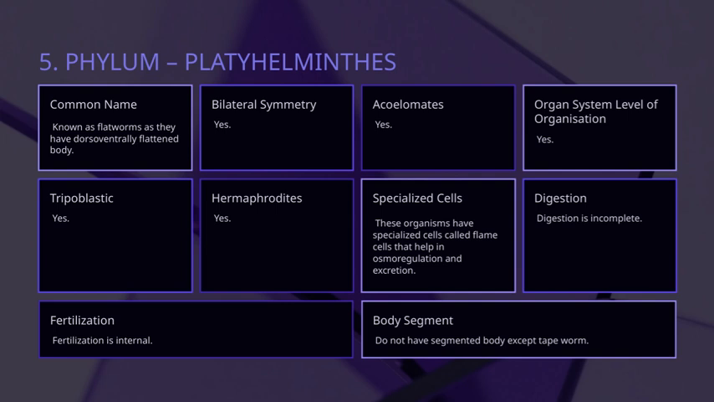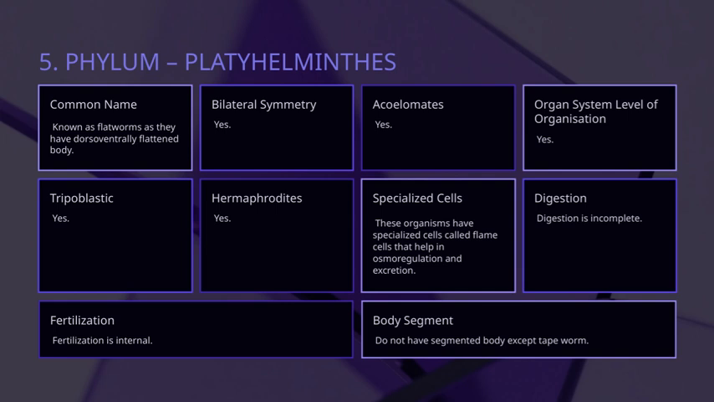Speaking of body structure, flatworms have a body that is dorsoventrally flattened, meaning they are flat from top to bottom. This shape helps them absorb nutrients efficiently across their body surface. Now, an interesting feature is that they possess specialized cells called flame cells. These cells are crucial because they help in osmoregulation, maintaining the balance of water and salts, and excretion, which is removing waste products. When it comes to reproduction, flatworms exhibit some fascinating traits.